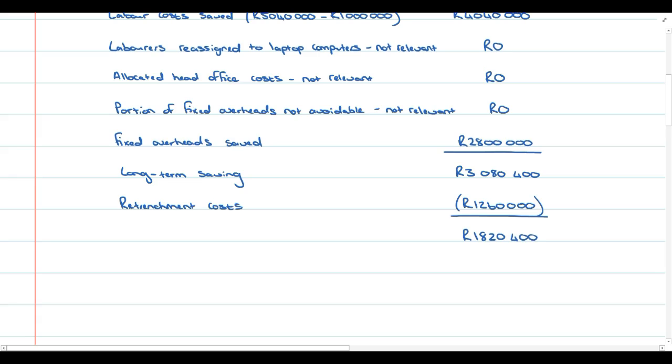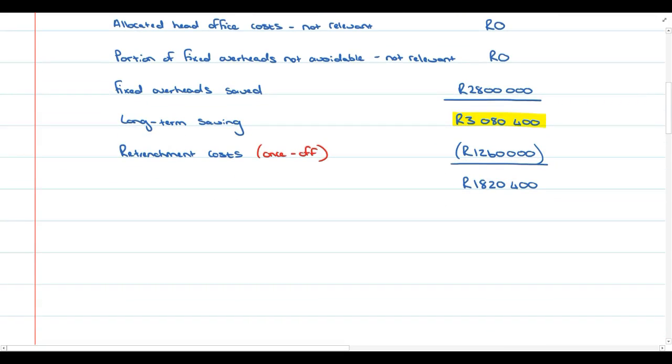And then annually, every year after that, they'll save 3,080,400, because obviously every year after that, they won't have the retrenchment costs. The retrenchment costs are just once off. All right. So because we've calculated a saving if they discontinue producing desktop computers, you can therefore conclude that the production of desktop computers should be discontinued.